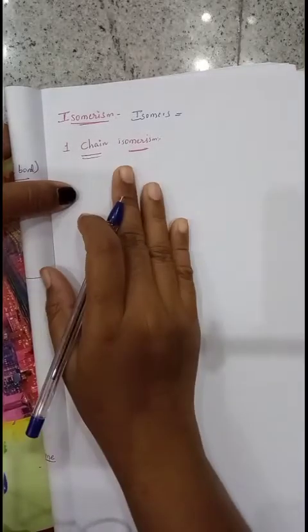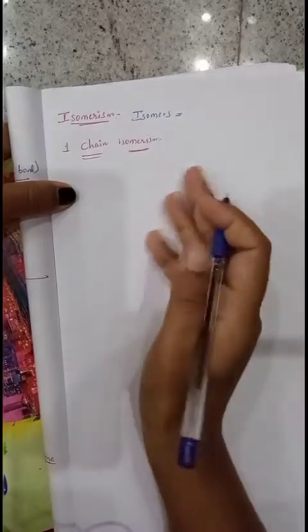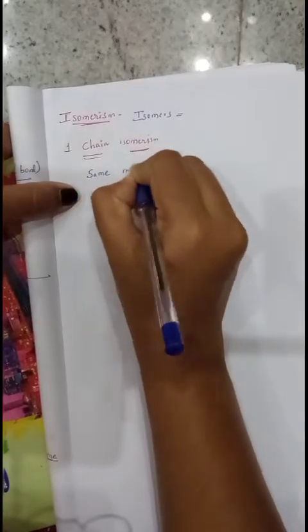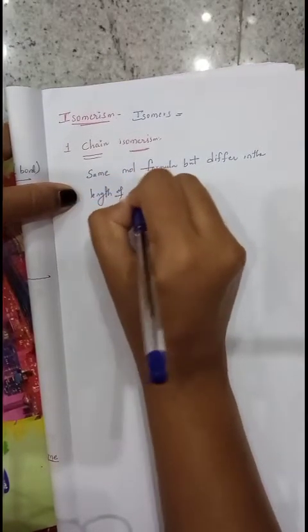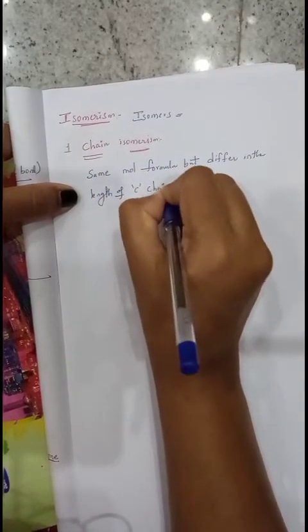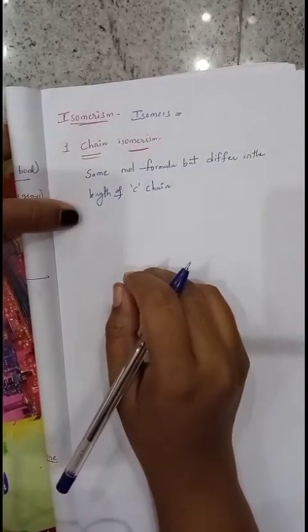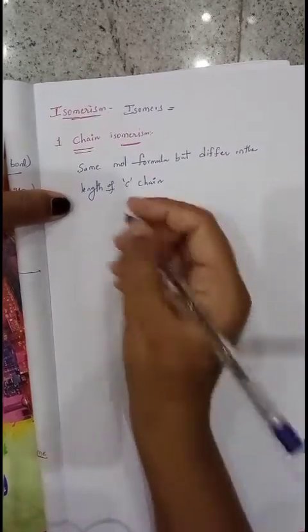They have the same molecular formula but differ in the length of the carbon chain. They are called chain isomers, and the phenomenon used to explain it is called chain isomerism.